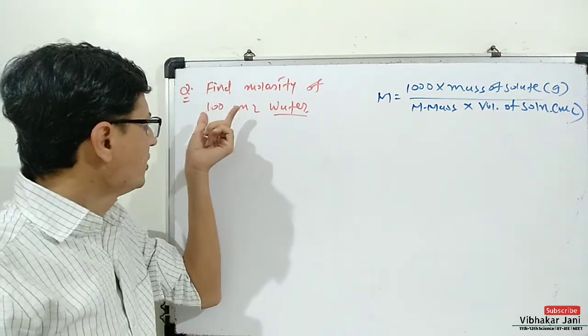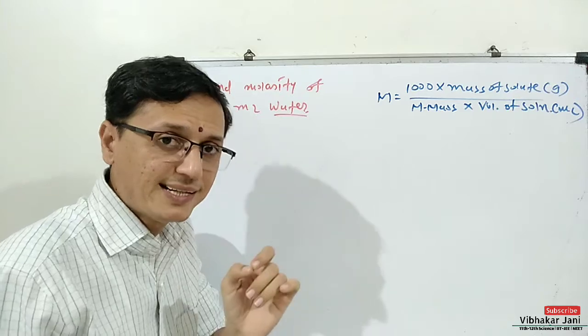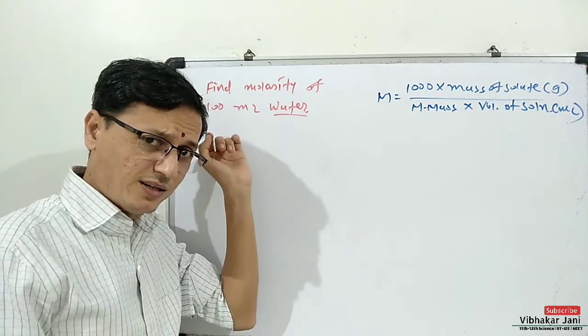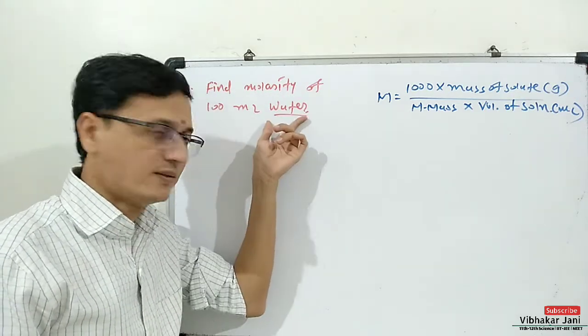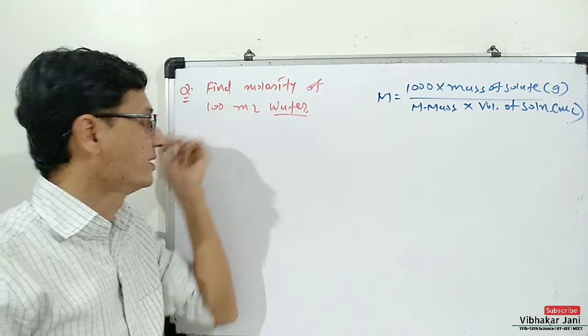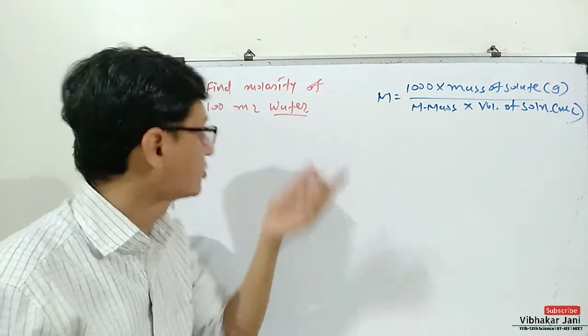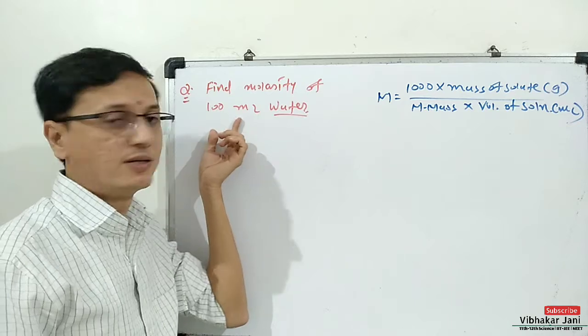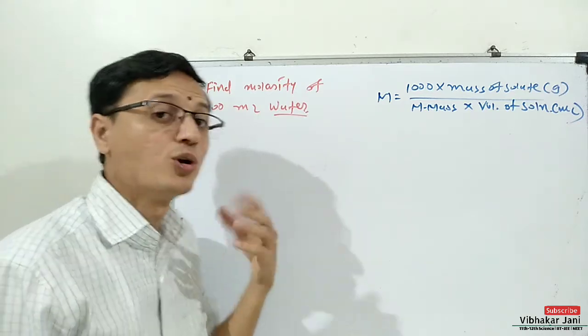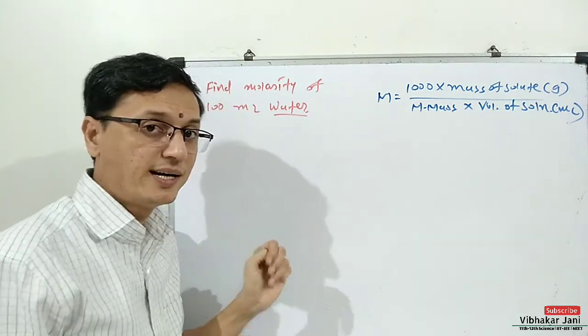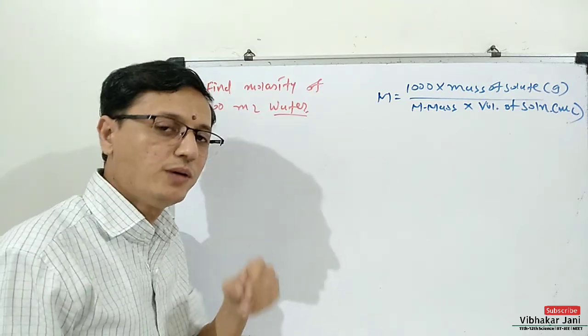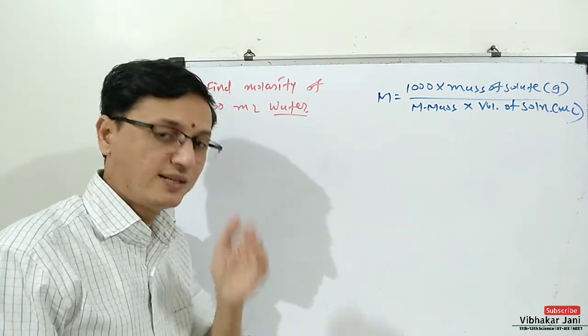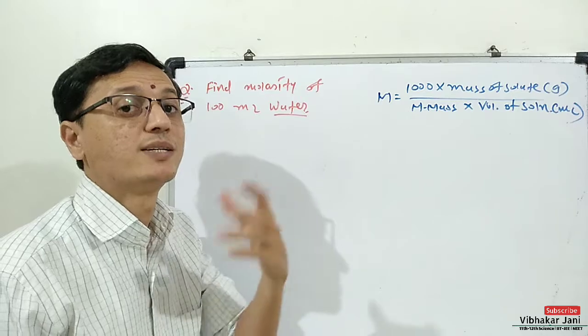So if we have only 100 ml water, we can say that here solute is water and its amount is 100 ml. Solvent is also water and its amount is again 100 ml. And solution is also water and its amount is 100 ml. So if we have water, then you can consider it solute, solvent as well as solution.